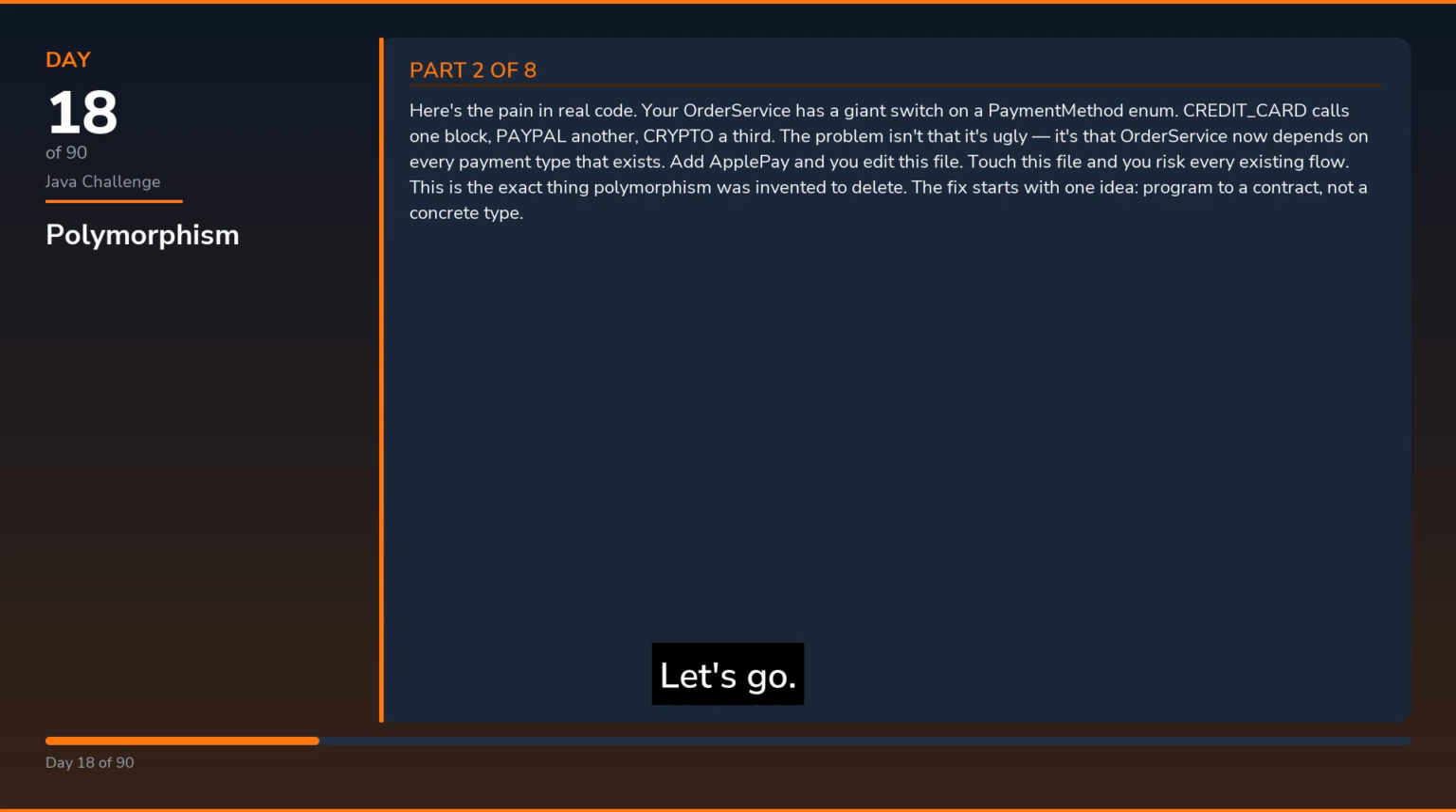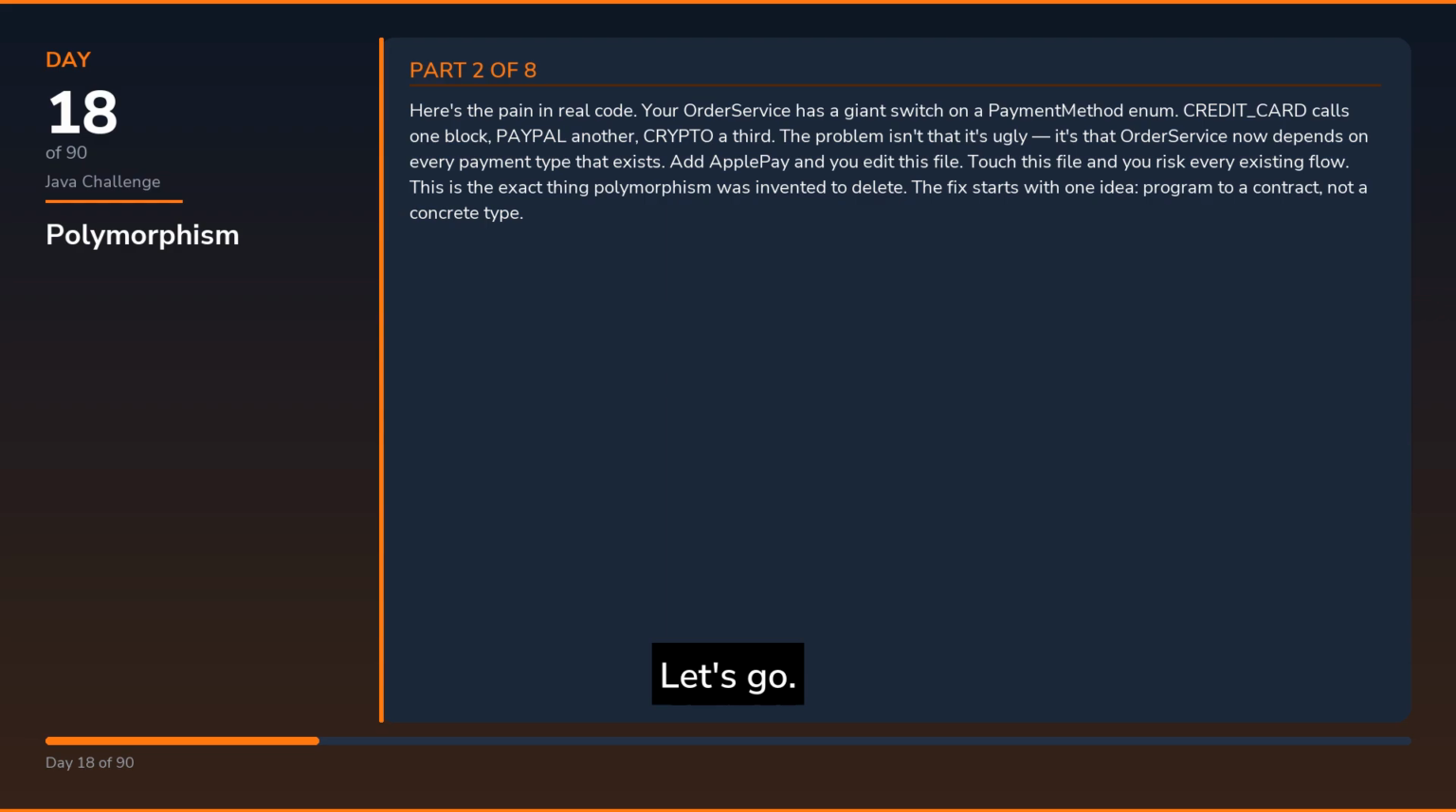Let's go. Here's the pain in real code. Your order service has a giant switch on a payment method enum. CREDIT_CARD calls one block, PayPal another, crypto a third. The problem isn't that it's ugly, it's that OrderService now depends on every payment type that exists. Add Apple Pay and you edit this file. Touch this file and you risk every existing flow. This is the exact thing polymorphism was invented to delete.